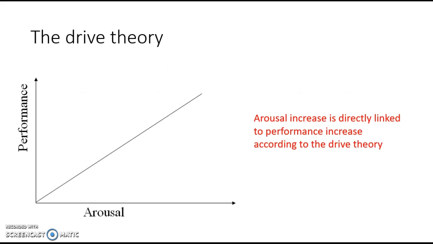Moving on to the drive theory. The drive theory explains that with a higher amount of arousal, an elite athlete will perform at a higher level. For example, if a basketball player has to shoot a game-winning buzzer beater to win the game, the situation holds a higher arousal for the athlete. According to the drive theory, the athlete will be more likely to score the three-pointer in this situation rather than in a low arousal situation. The theory also states that there has to be a pre-existing motor program in the individual to perform the task required.